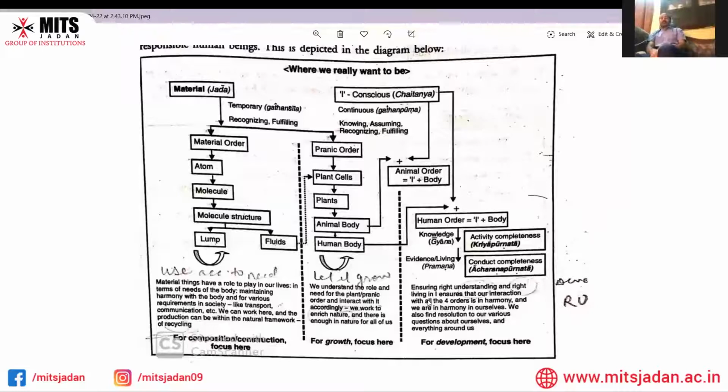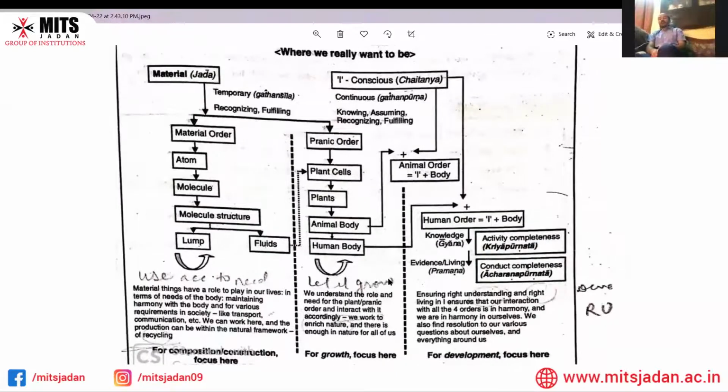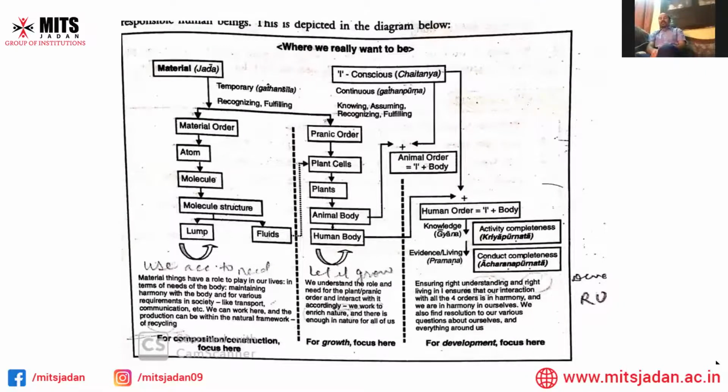Let's see. There are some parts like the Jada and the Chaitanya. In this way, we can understand. I hope the things are not clear yet, but when you zoom in, they will be much clearer. The Jada is the material order, and the Chaitanya is about the self. We are going to include the pranic order and the animal order over here. That is the second part. And the third part is the consciousness, the self, where the activities of knowing, assuming, recognizing, and fulfilling take place easily.